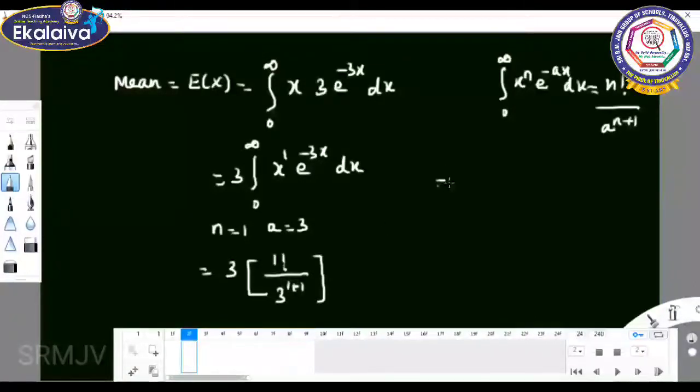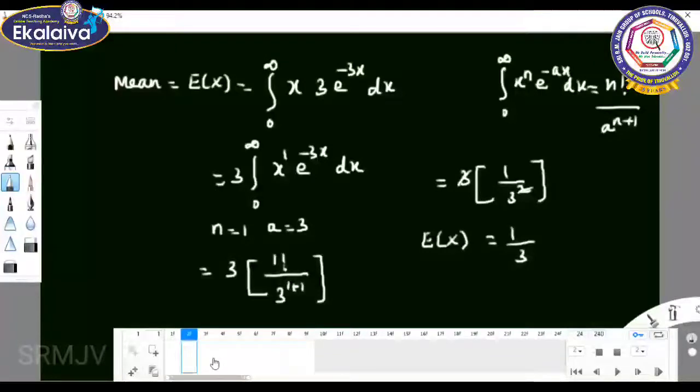So it gives 3 into 1 by 3 square. 1 by 3 square, you cancel the value. Expectation of x, mean equal to 1 by 3. That means expected life of this electronic equipment equal to 1 by 3. That is 0.333.